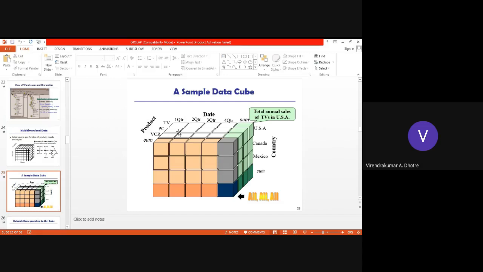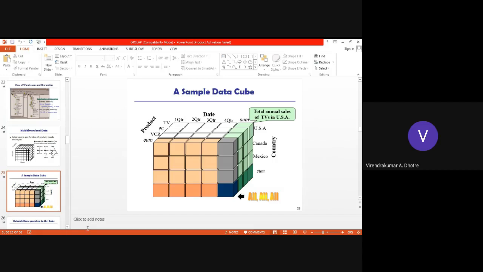If we go for the region, I can say countries, or we can go in depth to cities, states, or your local offices. So here we are representing, you can see in the figure, USA. In the USA, in the first quarter, which product sold, you can see here as categories. Suppose I am in the electronics industry, selling televisions, personal computers, and VCRs, these three products. So how many televisions are sold in the first quarter in the USA, like this.